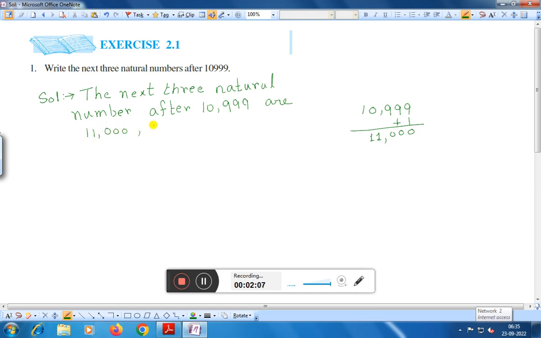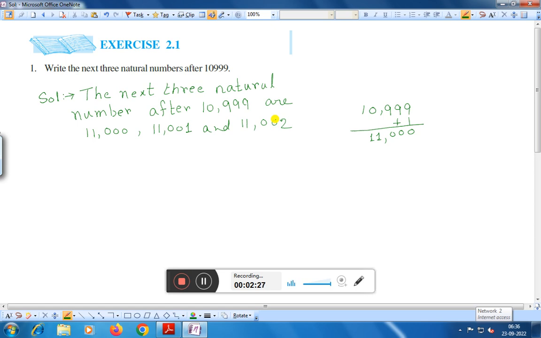After that, 11,001 and 11,002, right? The question is write the next three natural numbers after 10,999.